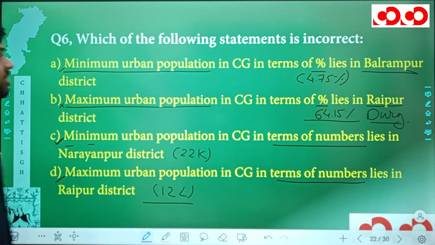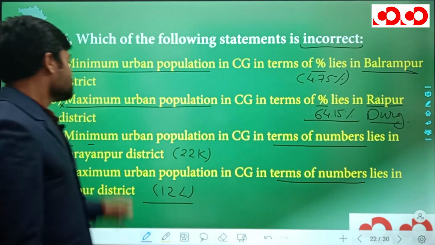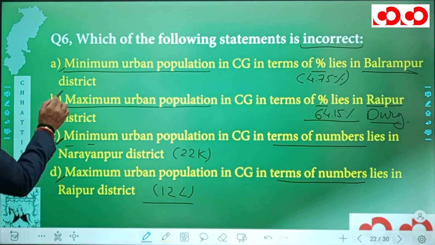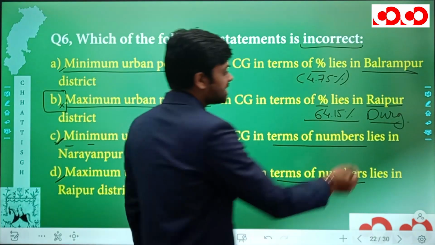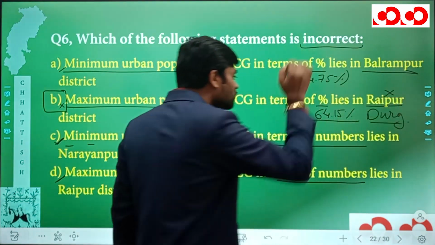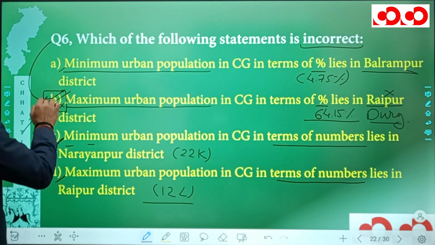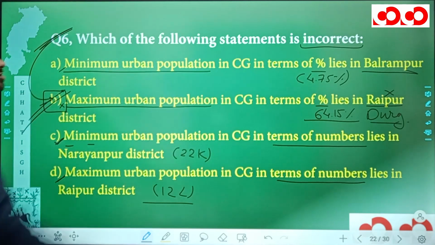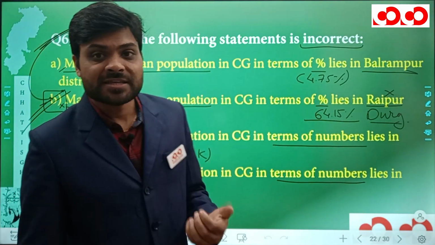So in the question, we have to tell which of the statements is incorrect. So we have actually seen this option number B is the one which is incorrect, because Raipur is given in place of Durg. And hence this option B is going to be the correct option for our 6th question. So this was all about the 6th question, and now let's move to our 7th question.